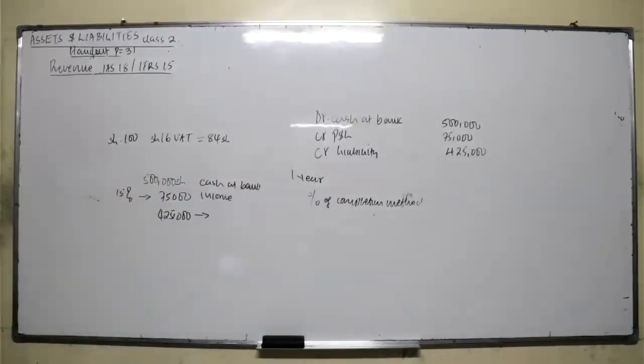And what are the criteria to be met for revenue to be recognized with reference to stage of completion? It's the same as the one we have discussed about when you should recognize the revenue. 1, that the amount of revenue can be measured reliably. Number 2, that it is probable that an economic benefit will flow to the seller. Number 3, the stage of completion at the reporting date can be measured reliably. And number 4, the cost incurred or to be incurred can be measured reliably.